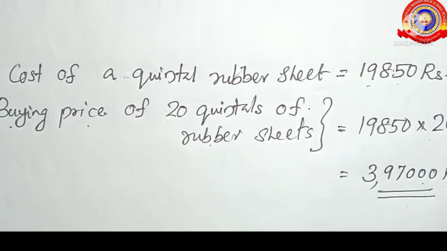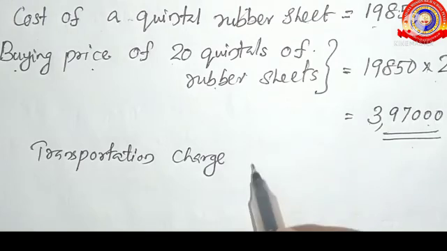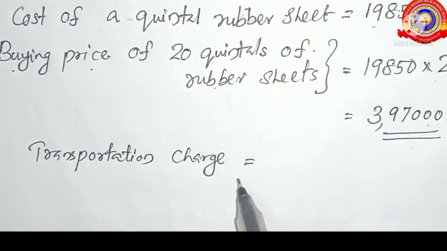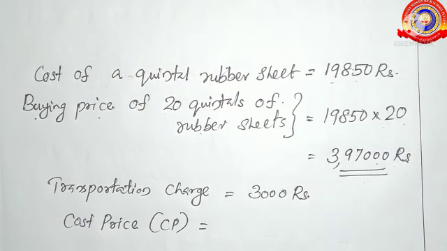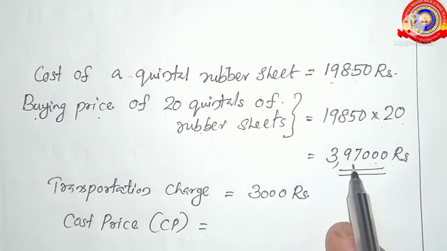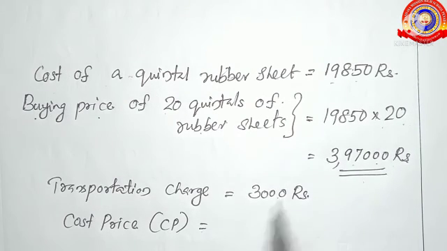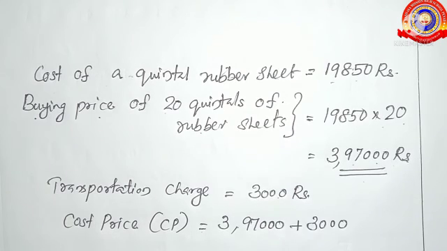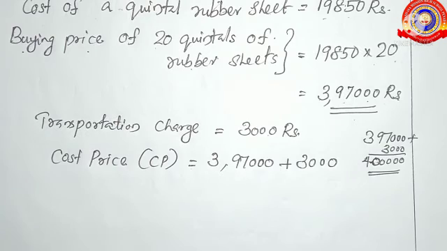Also given that transportation charge is equal to 3,000 rupees. Then cost price, that means CP, is equal to 3,97,000 plus 3,000, which is equal to 4 lakhs rupees.